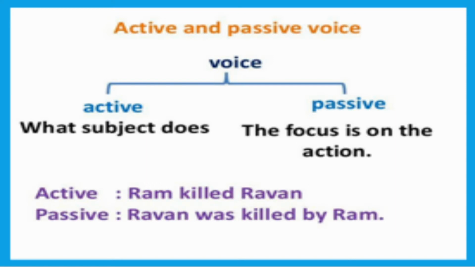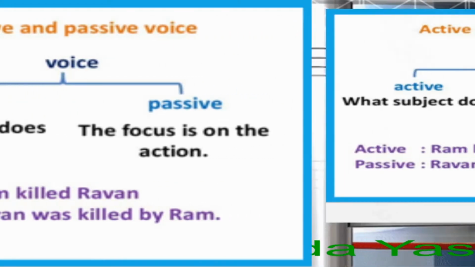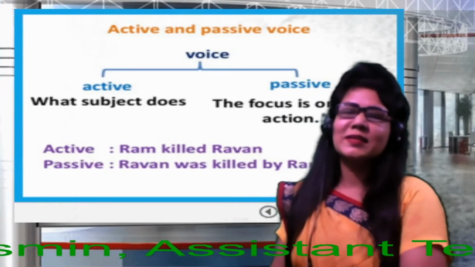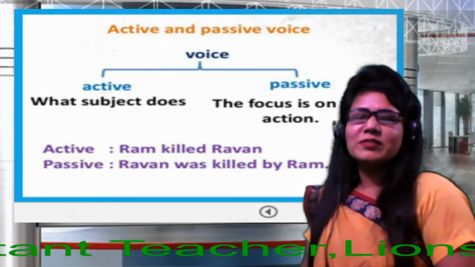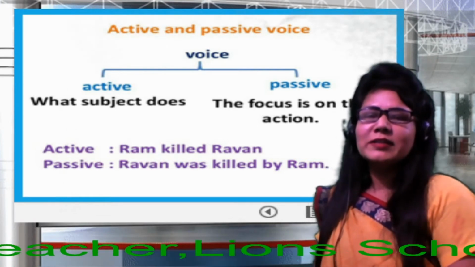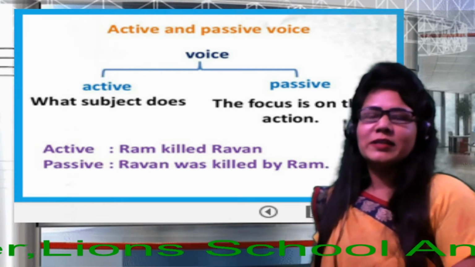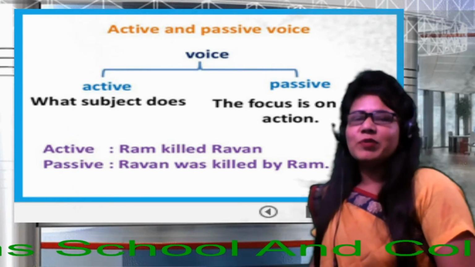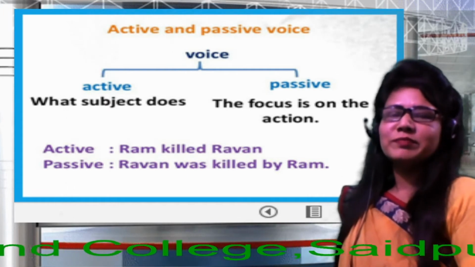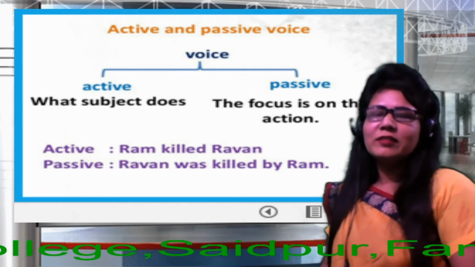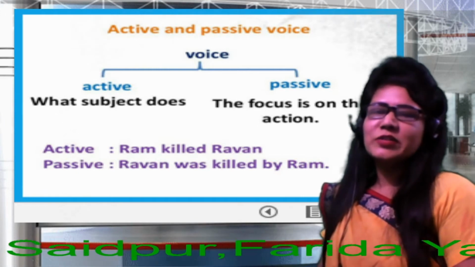So we find two kinds of voice, active and passive. See on the screen, dear students, active and passive. So first see active. What does the subject do? Subject actually সরাসরি কি কাজ করে সেই ভয়েসকে আমরা অ্যাক্টিভ ভয়েস বলতে পারি and the focus is on the action. This is called passive or নিষ্ক্রিয় বাঁচো.